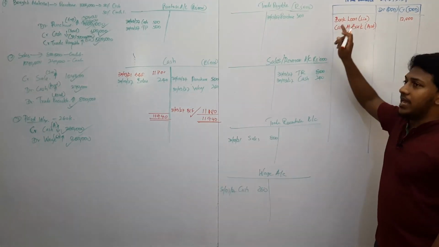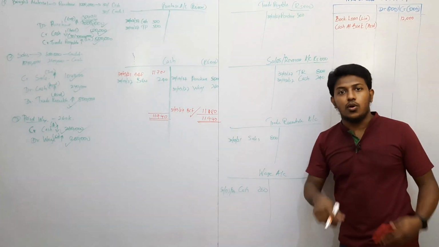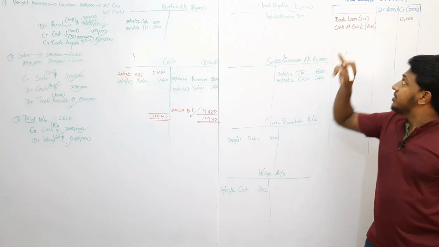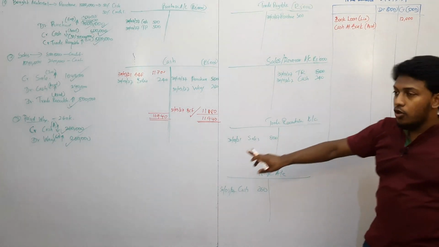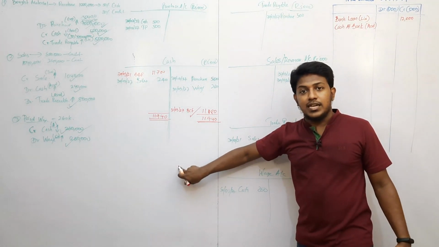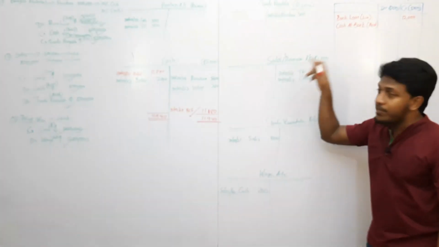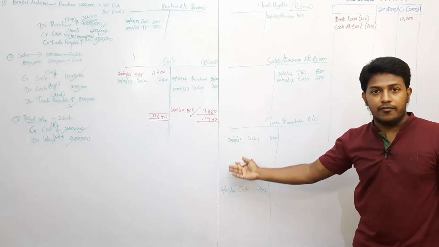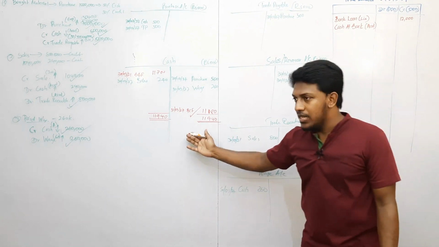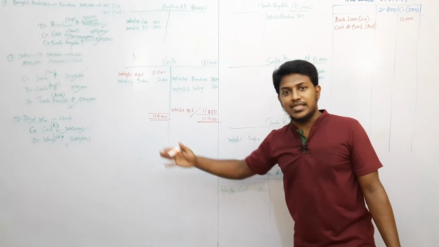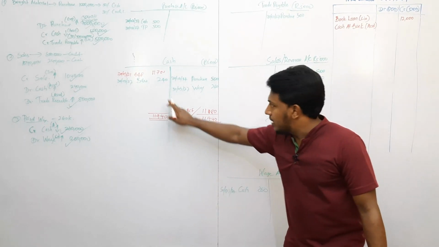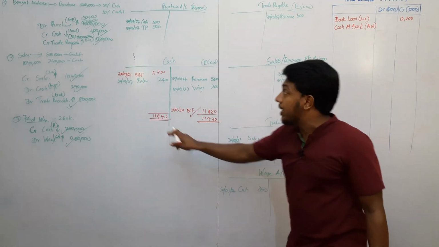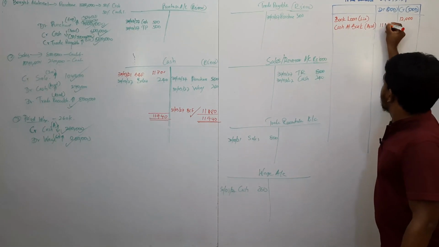For the bank loan, they have not mentioned whether it is a liability, asset, expense or income. We found out through our knowledge that it is a liability, taken as credit. Now we open the cash book ledger. From this we have to find out debit side or credit side. It may be credit side, it may be overdraft, OD. If credit side balance, OD. Debit balance, excess balance. Here it's a debit side balance, right? Debit side is higher. So the brought forward balance here will be 11,180. So it's a debit balance.